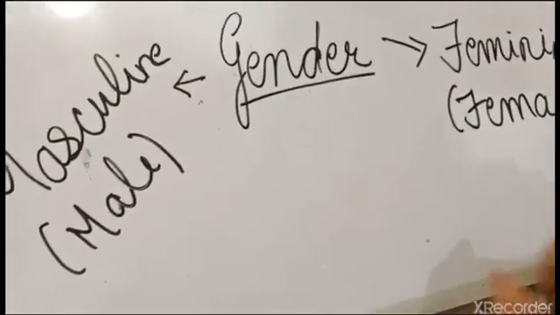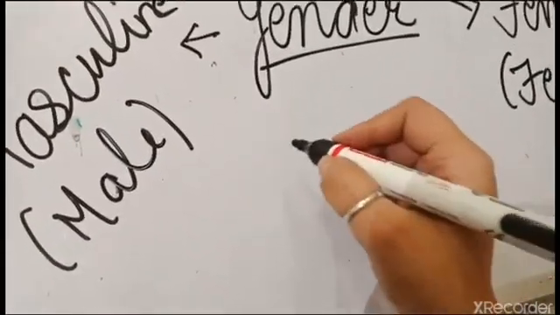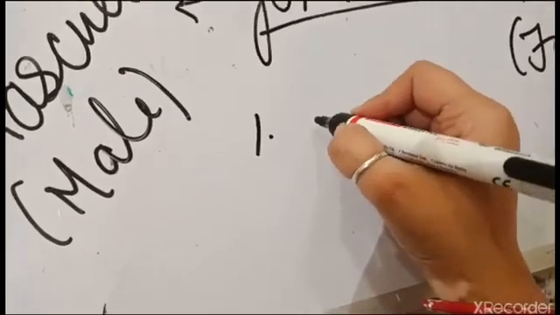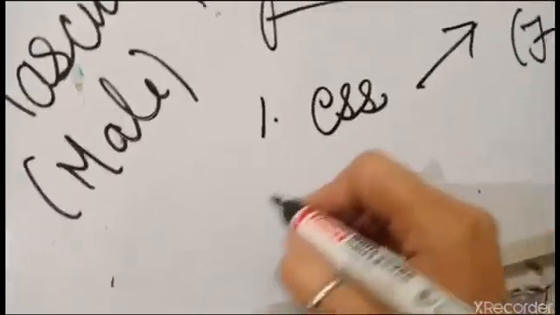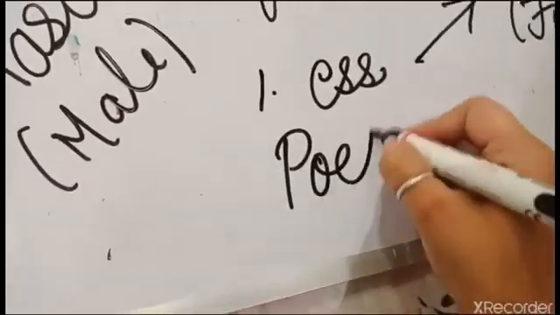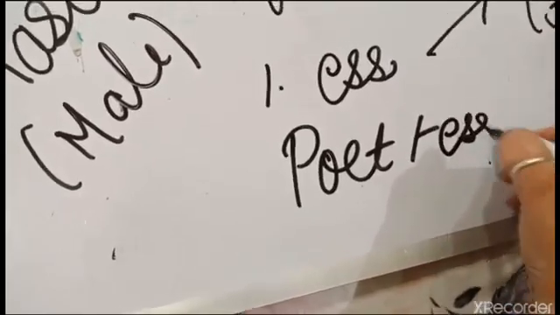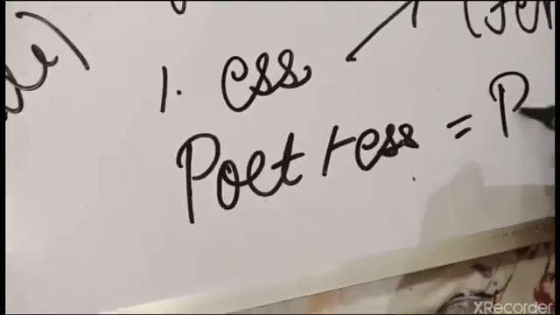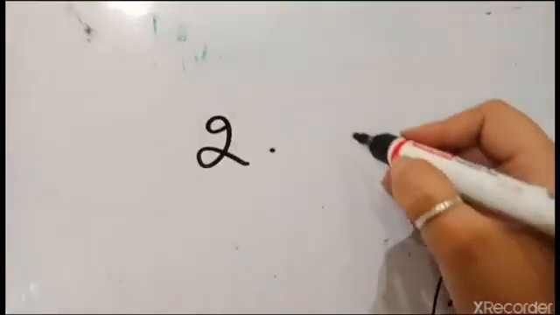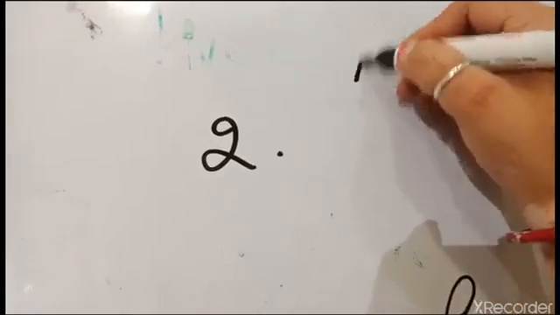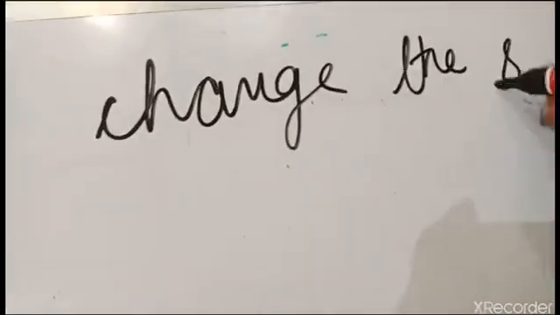Okay, and the first rule says that we add ESS to the masculine gender to make it a feminine gender. For example, poet plus ESS will change into poetess. Second rule says that at times we have to simply change the spelling.